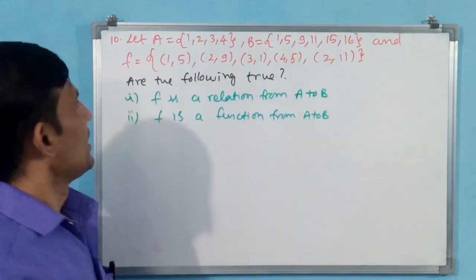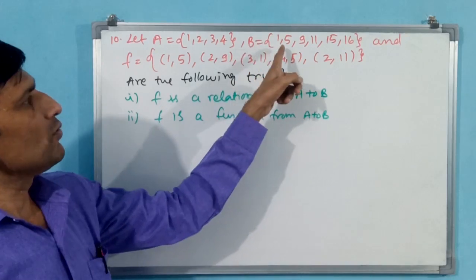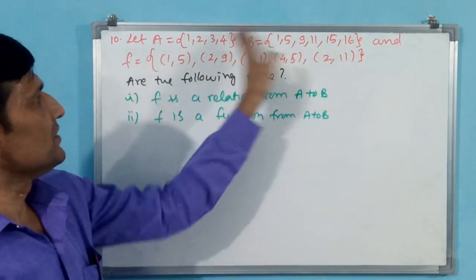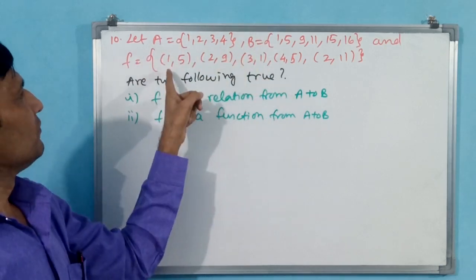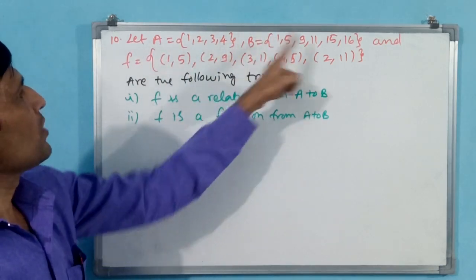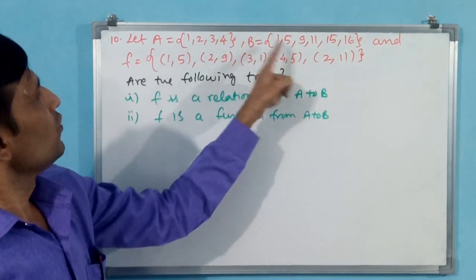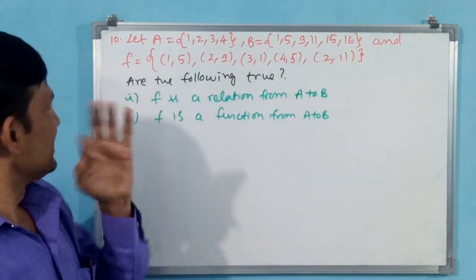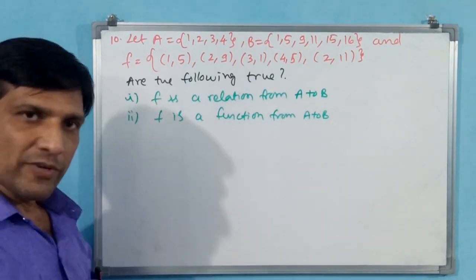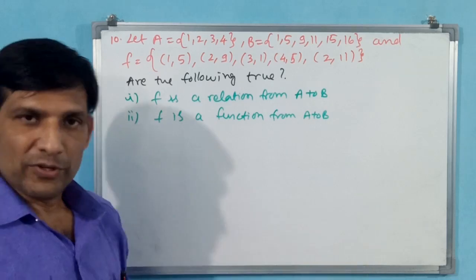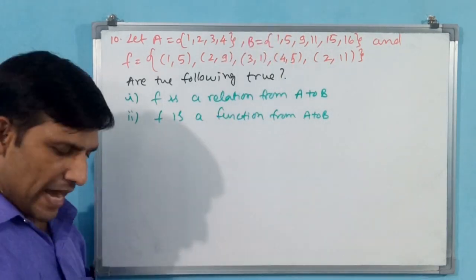We go for the 10th. Let set A be 1, 2, 3, 4 and B be 1, 5, 9, 11, 15, 16. These are two sets, and the function they have made between these two is (1, 5), (2, 9), (3, 1), (4, 5), (2, 11). Are the following true? He is asking: F is a relation from A to B, and F is a function from A to B.